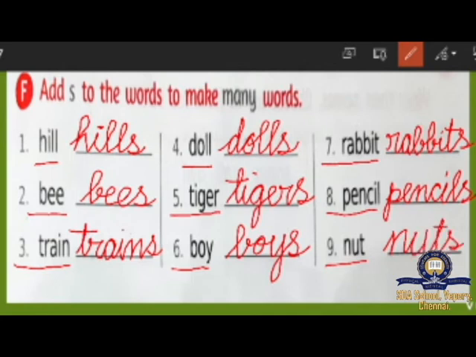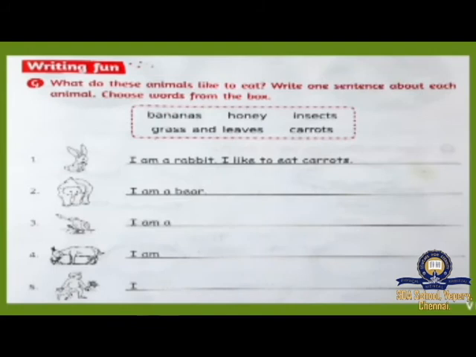N-U-T-S, nuts. You understand this now, children? In all the words, at last we have to add S only. It's an easy one. Look at the next one.